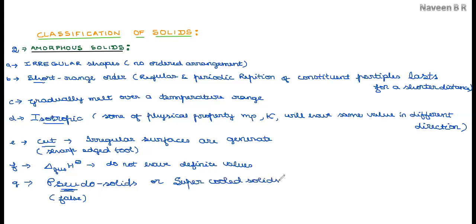Supercooled solids. That is, like gases and liquids, these amorphous solids have a tendency to flow, though you cannot observe the flow over a short time. You need to observe for a very long duration to see the change. For example, if you observe old glass panes, at the bottom of the glass pane the thickness is more, so sliding the glass panes in windows will be very difficult.